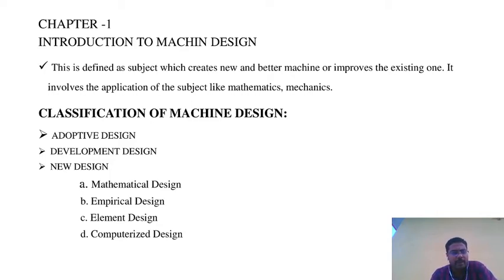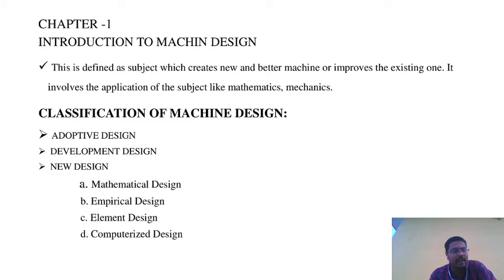Next we go for development design. In this type of design, the existing designs are modified. A new idea is worked out by selecting a new material or different methods of manufacture. This type of design needs considerable scientific training and design ability.